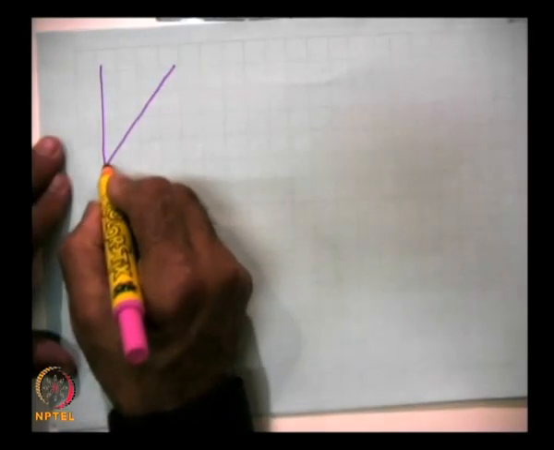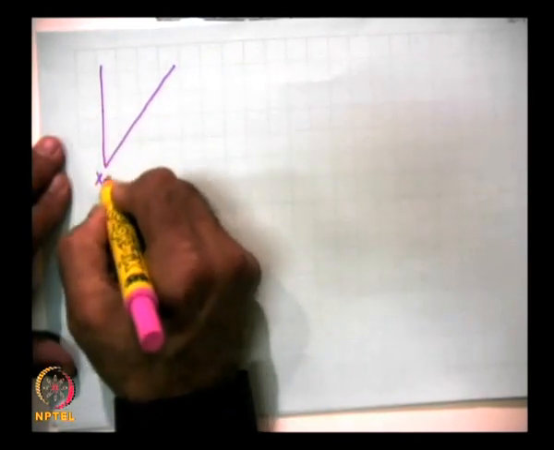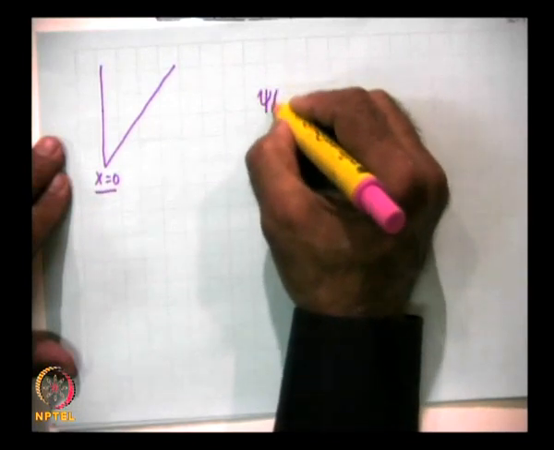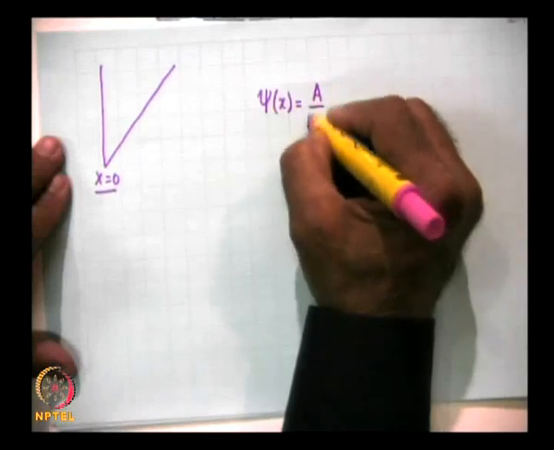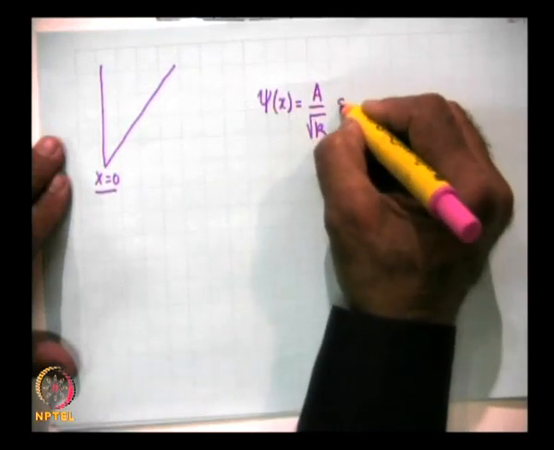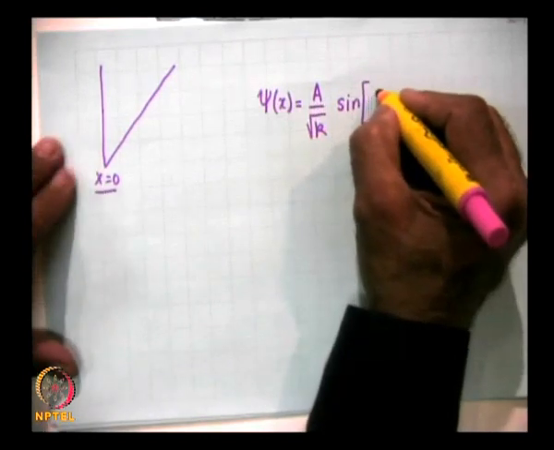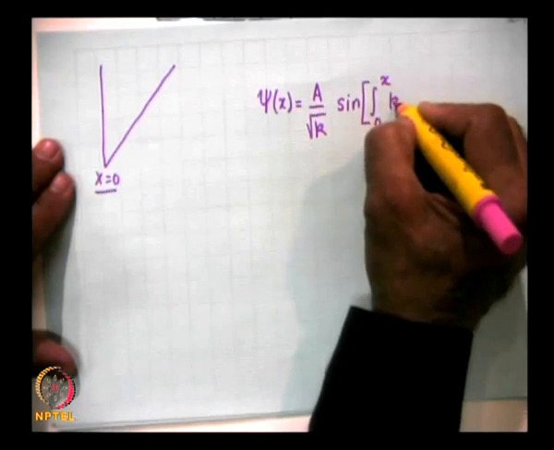So, you have this as the potential, and you want a WKB wave function which is 0 at x equal to 0, and that wave function is psi of x equal to A by root k of x sine of, this point is 0, so 0 to x k dx.